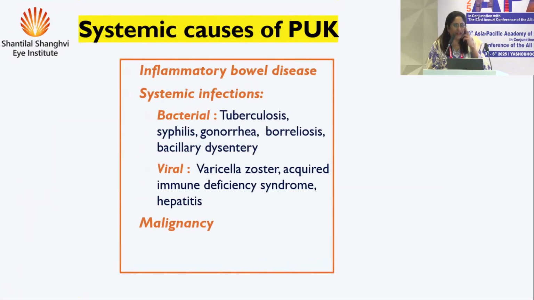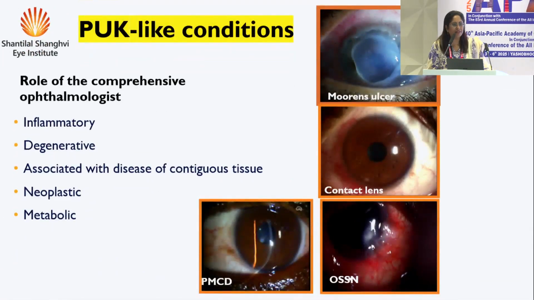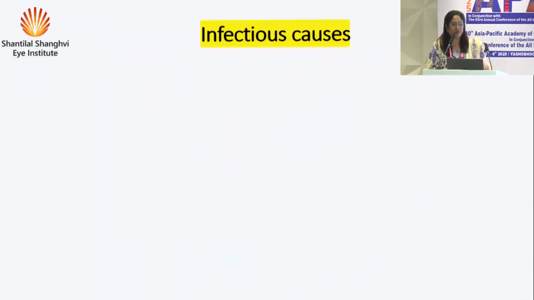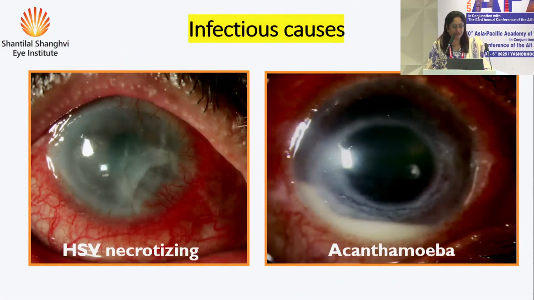I talked about eye infections mimicking PUK, but even patients with systemic tuberculosis and certain other diseases can also have a PUK-like picture. So in other words, we can divide the classification as due to inflammation, mimicking conditions due to degenerative causes, and those conditions which are due to the bystander, like a corneal infection or scleritis, and then there's PUK. Coming to the infectious causes, this is a classic example that somebody mentioned earlier.